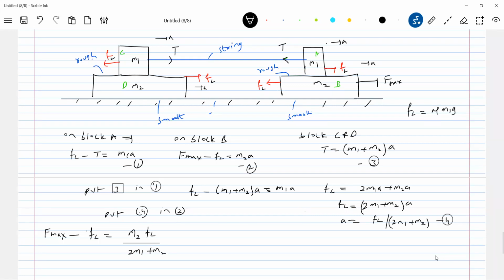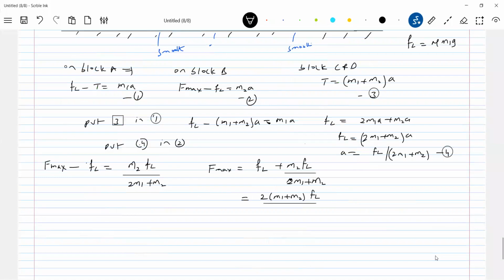So F max equals FL plus M2 FL by 2M1 plus M2, which is 2M1 plus M2 times FL by 2M1 plus M2.